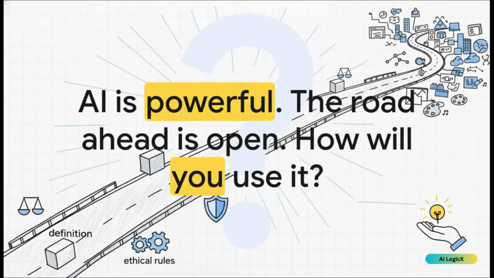So there you have it. We've traveled the whole roadmap, from the basic ideas all the way to the engine of deep learning and the rules that guide us. AI is one of the most powerful tools we've ever created, and now you have a real understanding of how it all works. The road ahead is wide open and the possibilities are endless. So, the final question is really for you. How will you choose to use it?